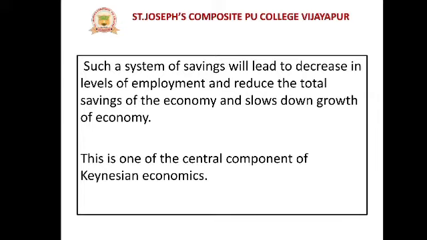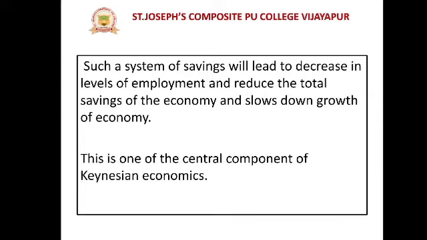Remember, the paradox of thrift is a situation where people have the mindset of saving. In order to save, they cut expenditure. As a result, what happens in the economy? The full employment level decreases, the total consumption level decreases, and finally it leads to slow growth of the economy.